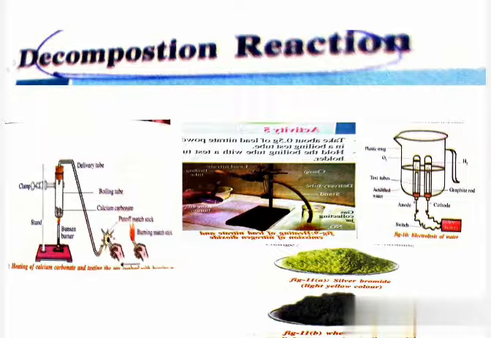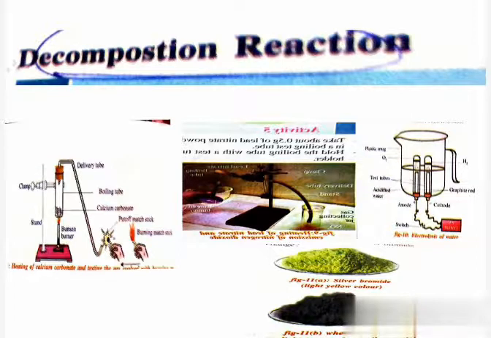Because in the above activity, on heating calcium carbonate, it decomposes to calcium oxide and carbon dioxide. So when we heat the calcium carbonate, that calcium carbonate releases carbon dioxide, meaning this calcium carbonate is divided into calcium oxide and carbon dioxide.